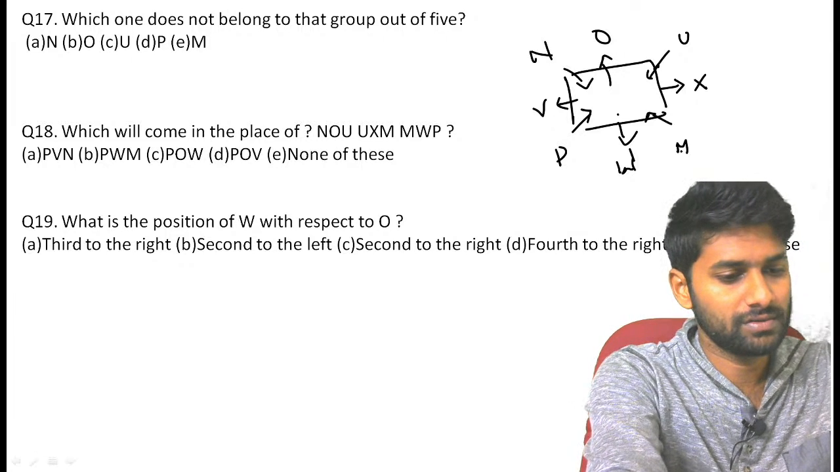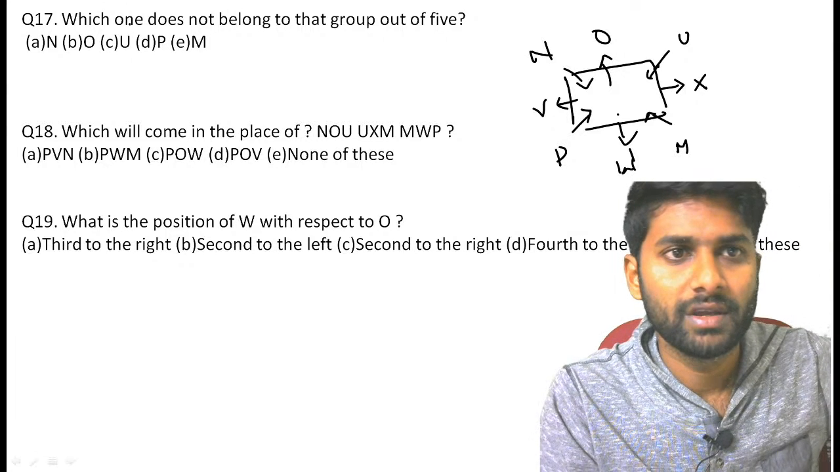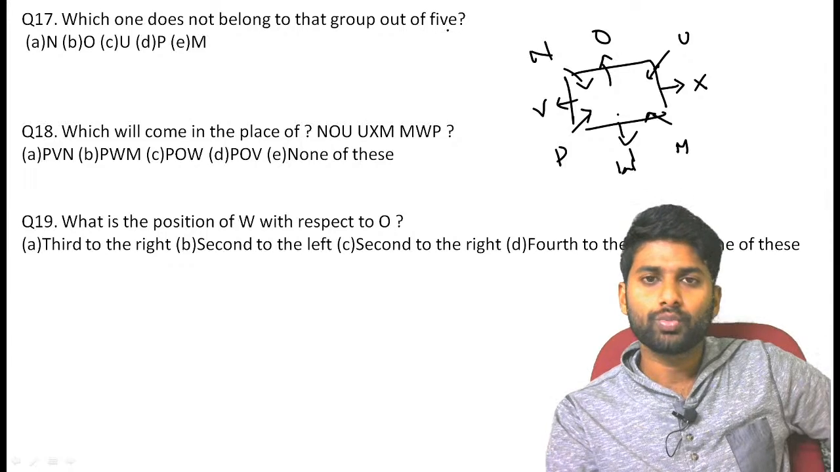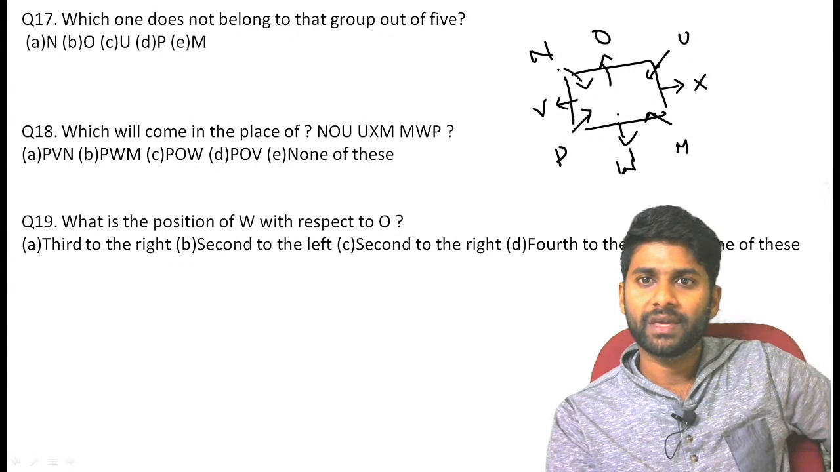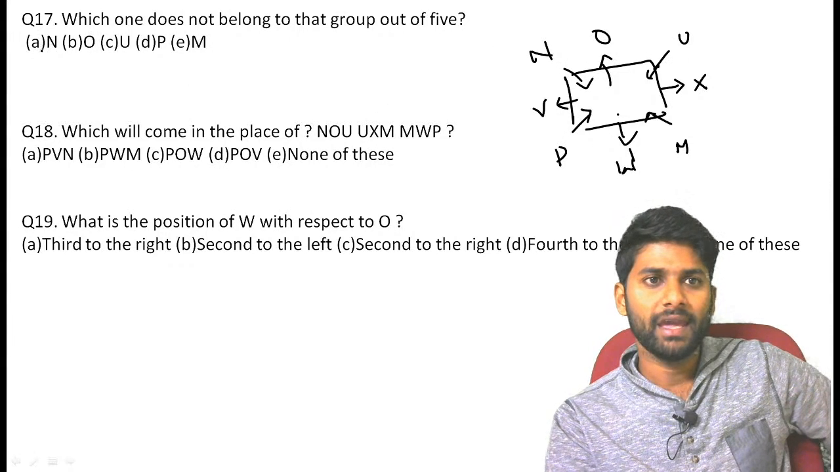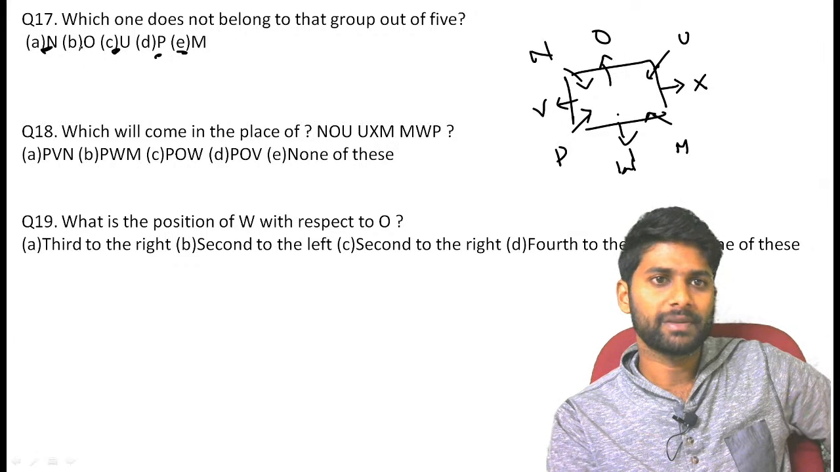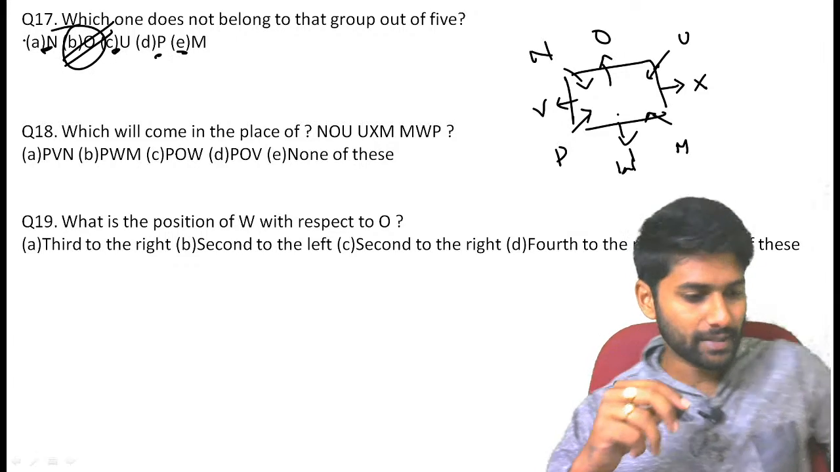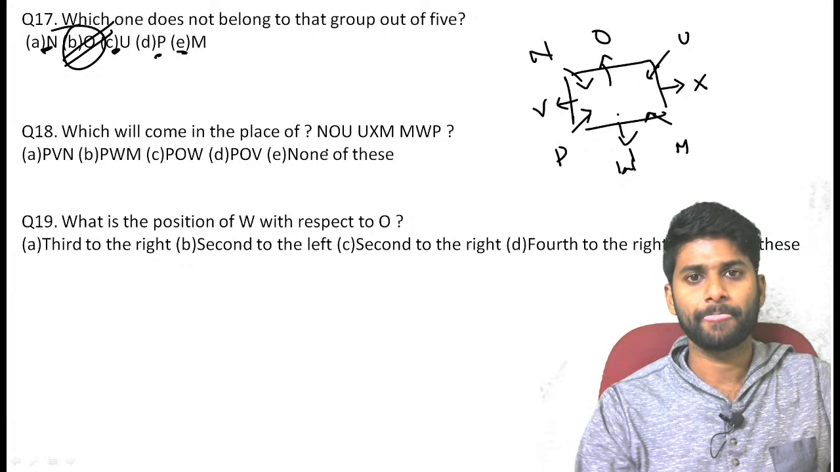Now see the question. Here's question number one. Which one does not belong to the group out of five? NOUP, NUPM. NUPM represent corner people. O is the center person, guys. So O is the wrong answer.